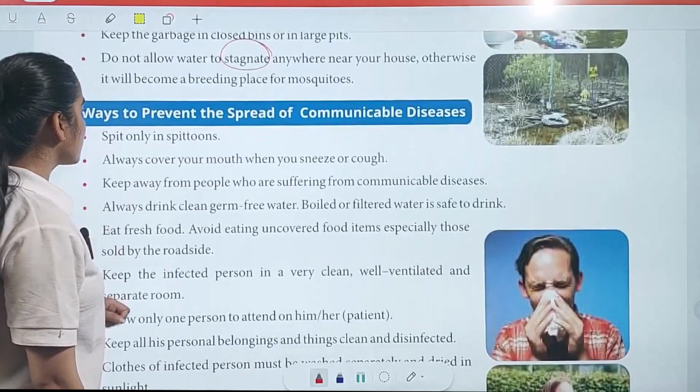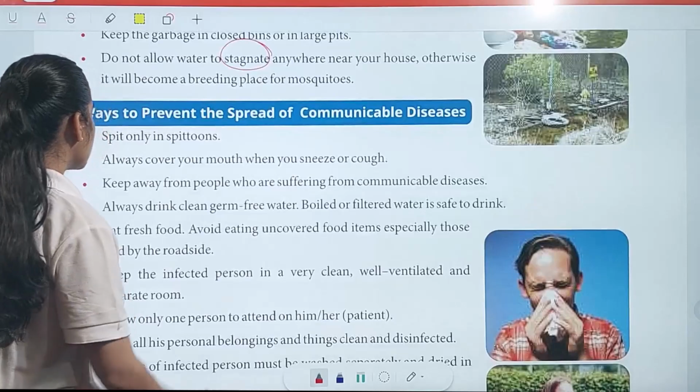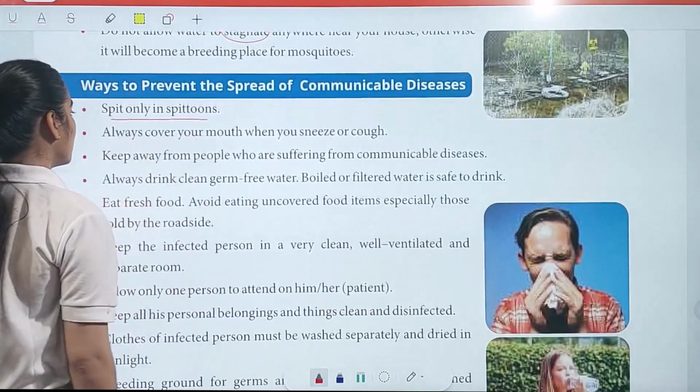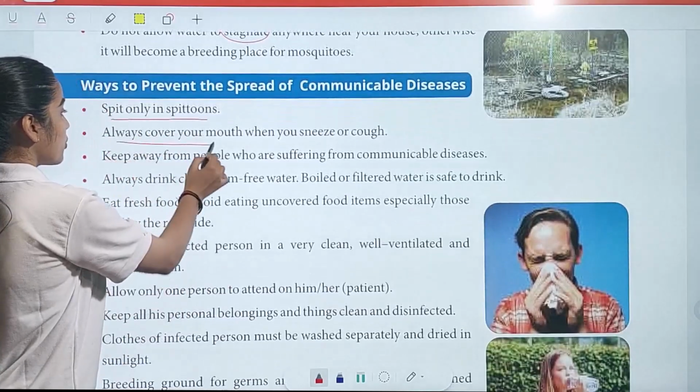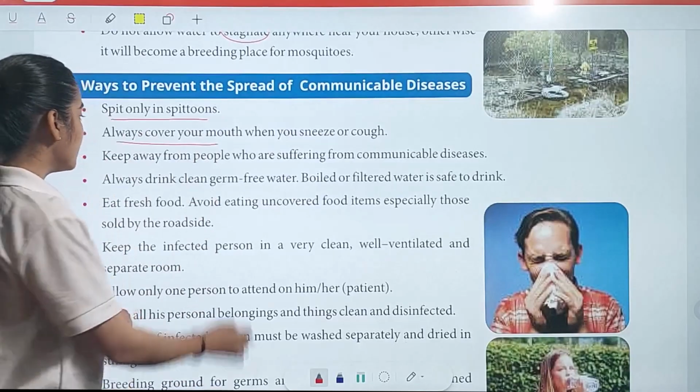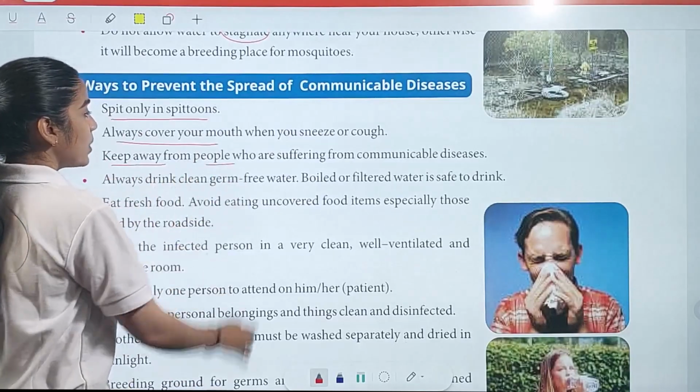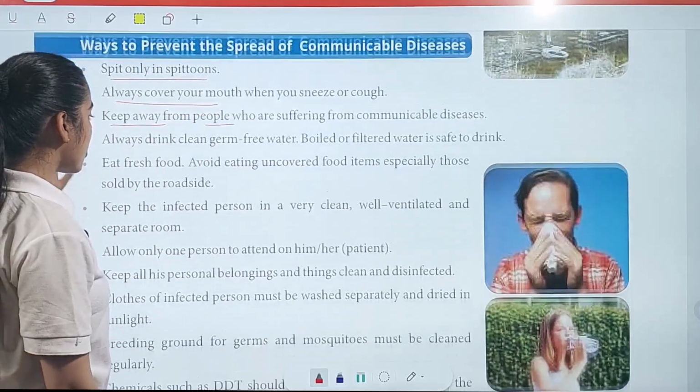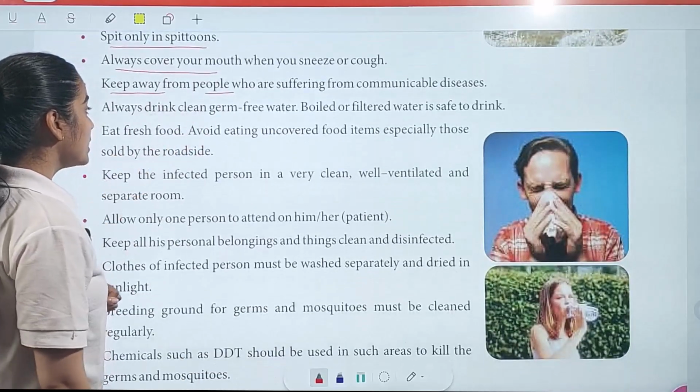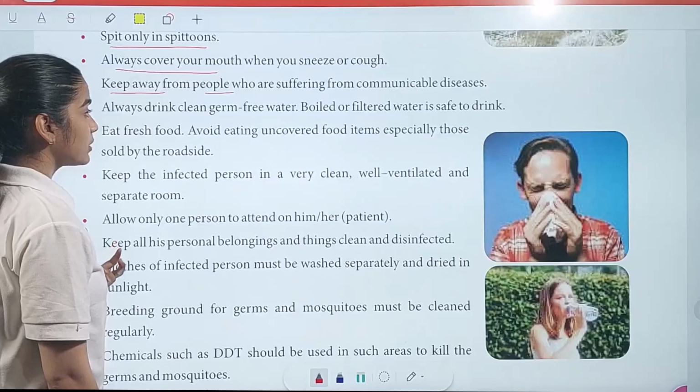Now we have ways to prevent the spread of communicable disease. Spit only in spittoons. Always cover your mouth when you sneeze or cough. Keep away from people who are suffering from communicable diseases. Always drink clean, germ-free water. Boiled or filtered water is safe to drink.